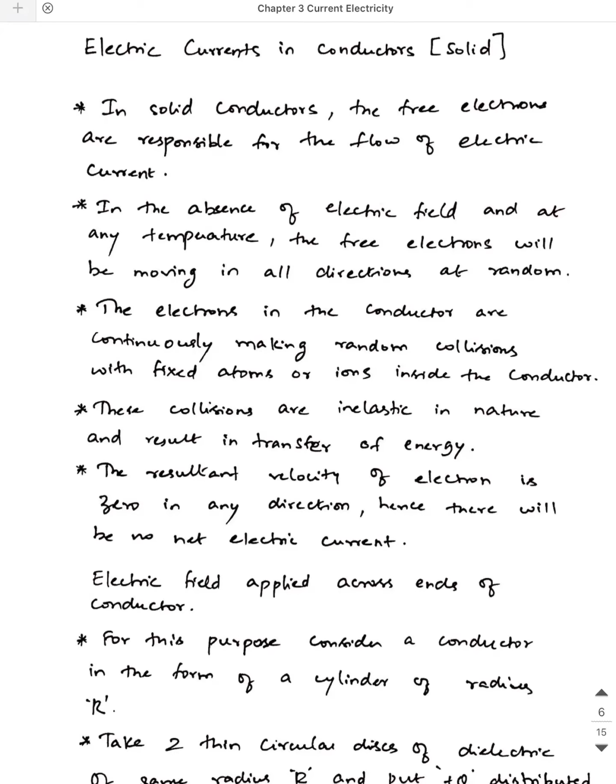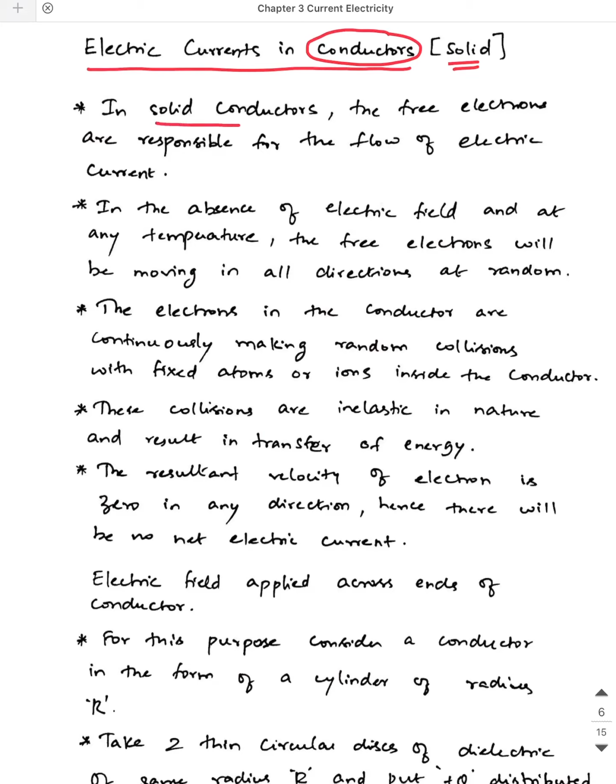Now we will discuss electric currents in conductors. In this chapter, when we say conductors, we are concerned only with solid conductors. Solid conductors are nothing but metals. Let's see what exactly happens inside a solid conductor and what happens when you subject it to an external electric field.